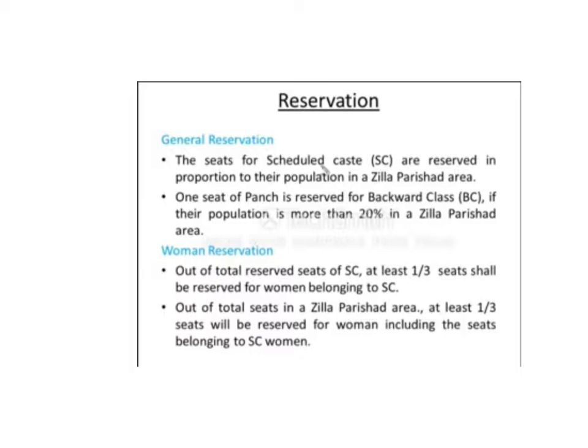That means 33% seats are reserved. If there are 100 seats, out of 100, 67 seats are for men and 33 seats are reserved for women. That means they have also been given reservations. They are also given equality to come forward and represent themselves in society.